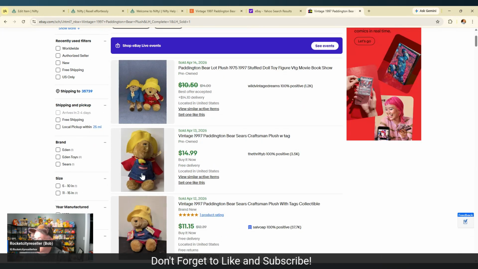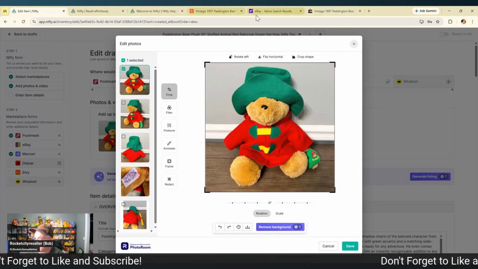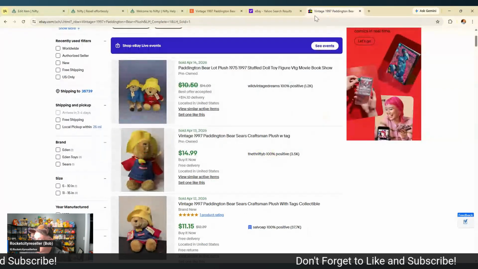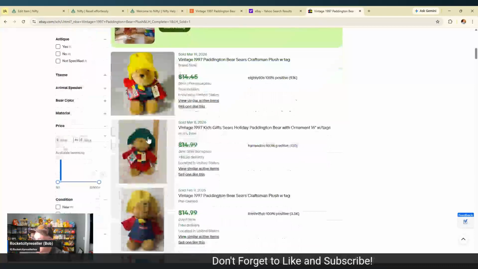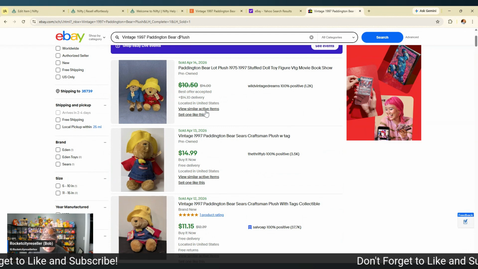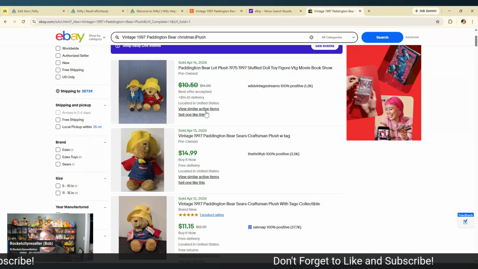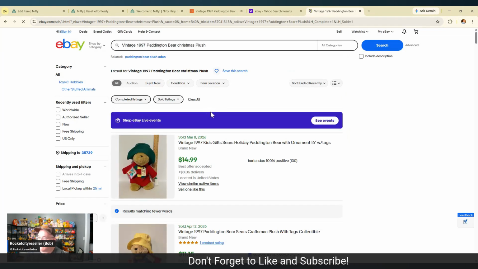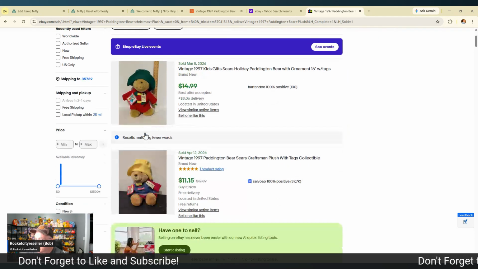Not quite. Maybe. Let's go back to the picture. I've already forgotten. No, he's more of a Christmas vibe. He's got a little Christmas tree in his hand. So let's add some keywords here. Christmas. Let's see what we can find. There he is. He's a little bit better. Looks like this one sold for $14.99.